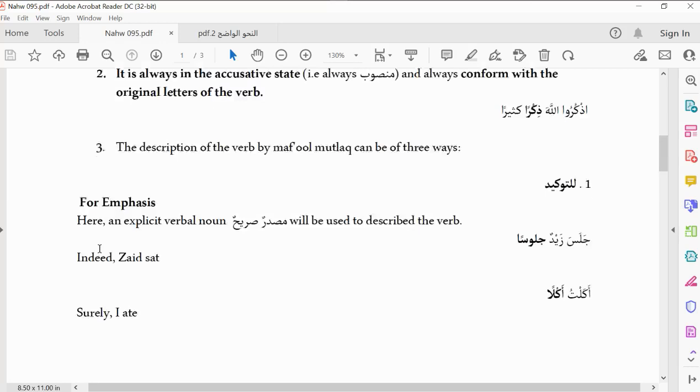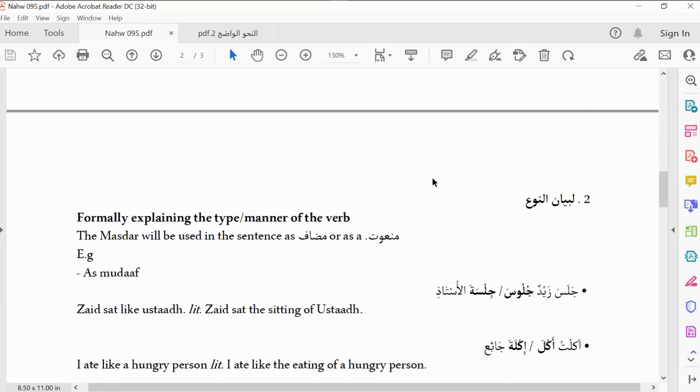So that is one. The second thing we use it for is what? Li bayani naw'i, to mention or to explain the type of the verb. You know, an action can occur in different manners. People can eat and they will eat in different ways. Somebody can eat like a lion, another person can eat like a sheep, another person can eat very slowly, somebody can eat in a very good manner that you also love to eat the food with the person. So because of different ways an action can occur, this is one of those things maf'ul mutlaq will come and help us to do. So that is termed as li bayani naw'i, mentioning to you the type of verb.